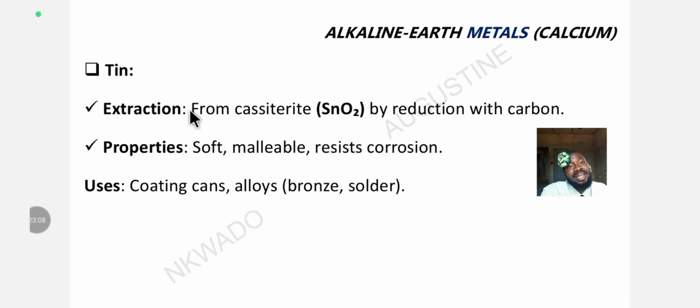What is the extraction of tin? Tin is extracted from cassiterite, which is tin(IV) oxide. And tin is Sn, that is the symbol of tin, Sn.